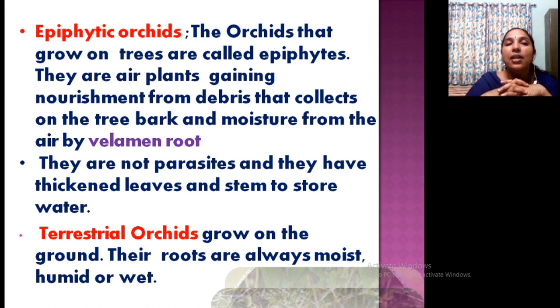Clear? Then another category is terrestrial orchids, orchids that grow on the ground. Their roots are also very moist, humid or wet. So epiphytic orchids are orchids grown on the bark of trees, and terrestrial orchids are orchids that grow on the ground. We can grow epiphytic orchids in coconut husk.